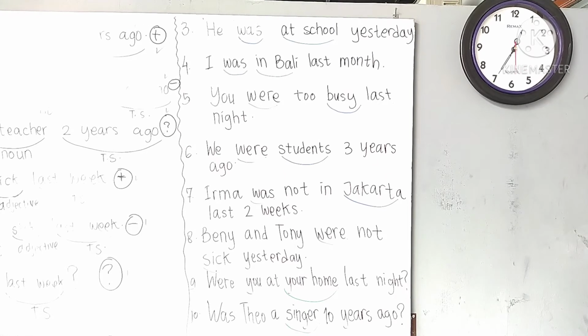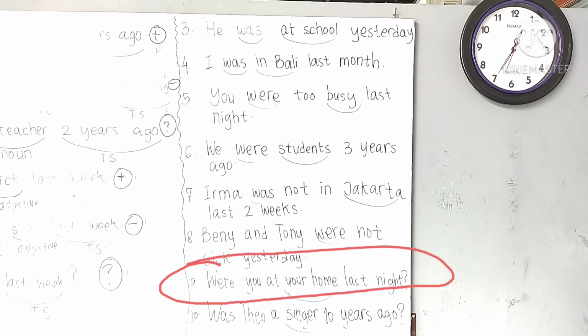Next, number 9. Right, number 9, interrogative. Were you at your home last night? So, since this is interrogative, I have to put were at the beginning. Look at this. Were you? Okay.